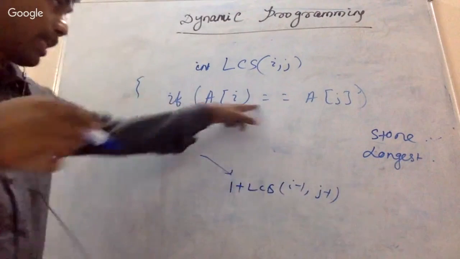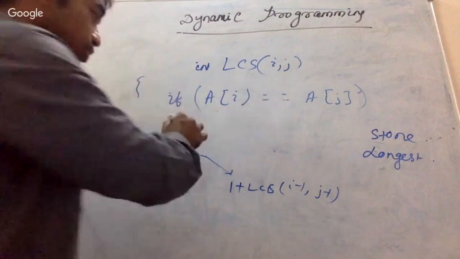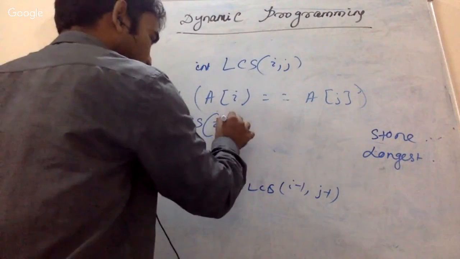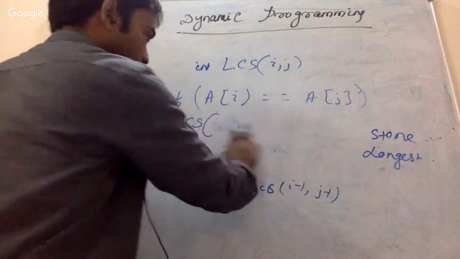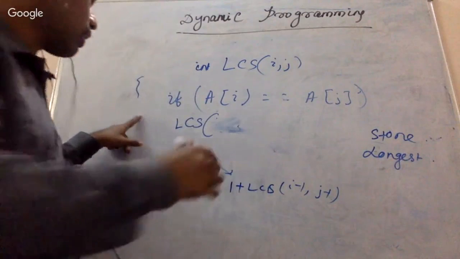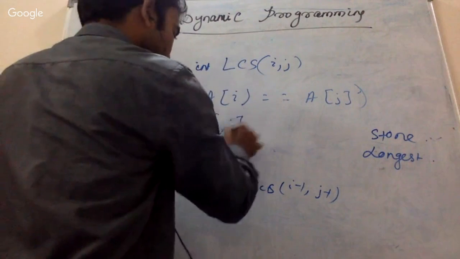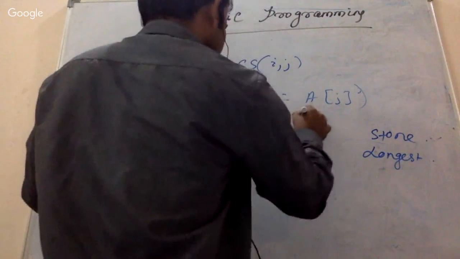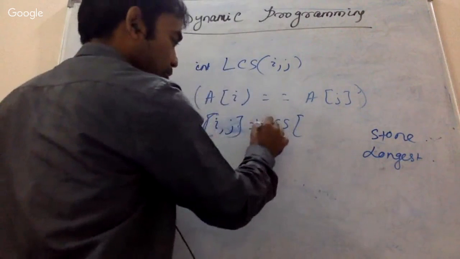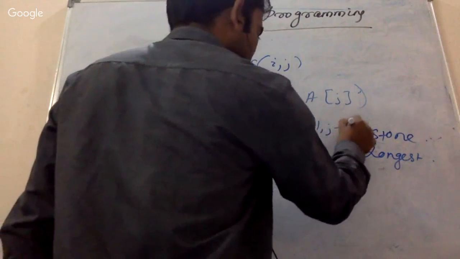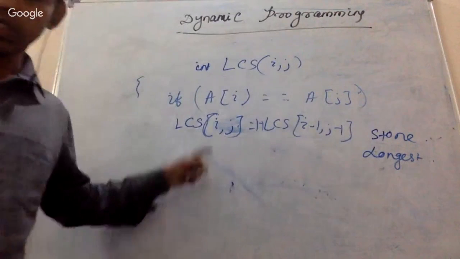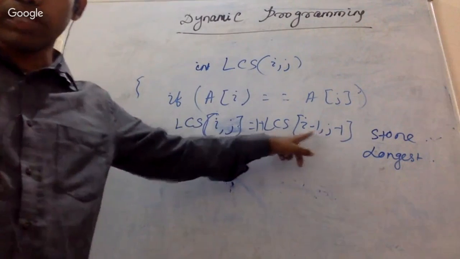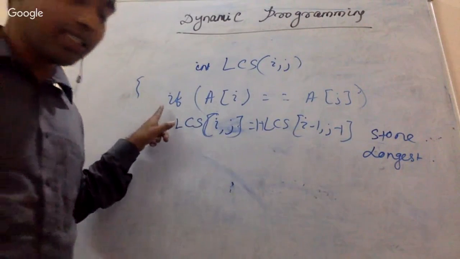We are taking from the corner if there is a match between the elements, right? So that we will write as LCS. Then we will call the same method, the same recursion, with i comma j, but with different parameters. So it is 1 plus LCS of i minus 1 comma j minus 1. This is the case whenever we are getting a match.